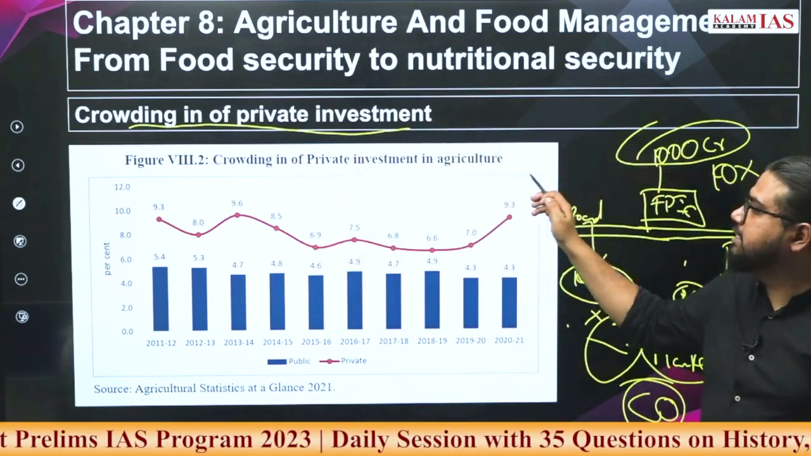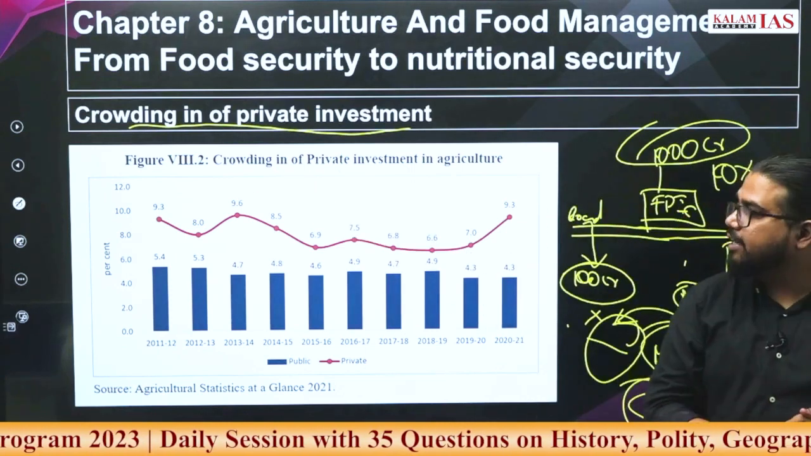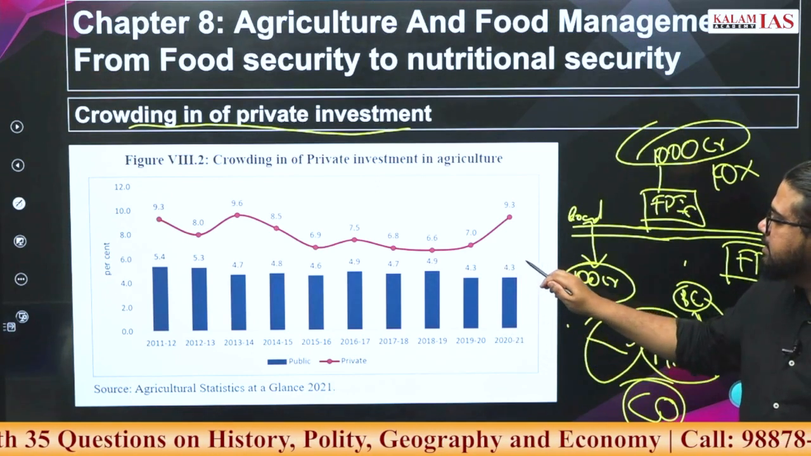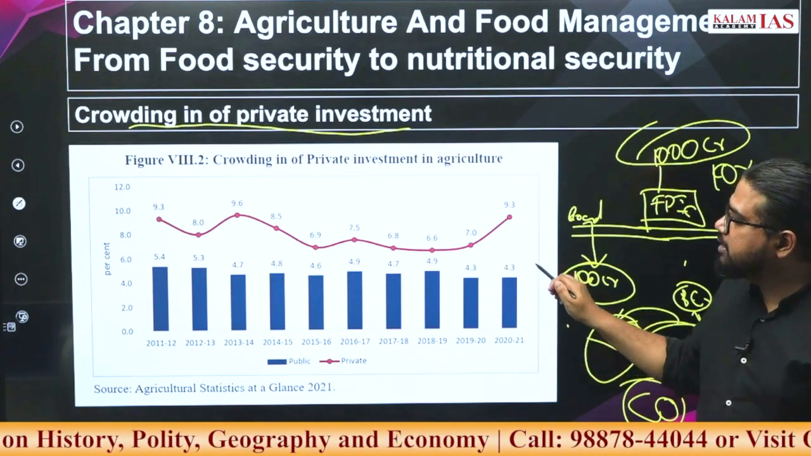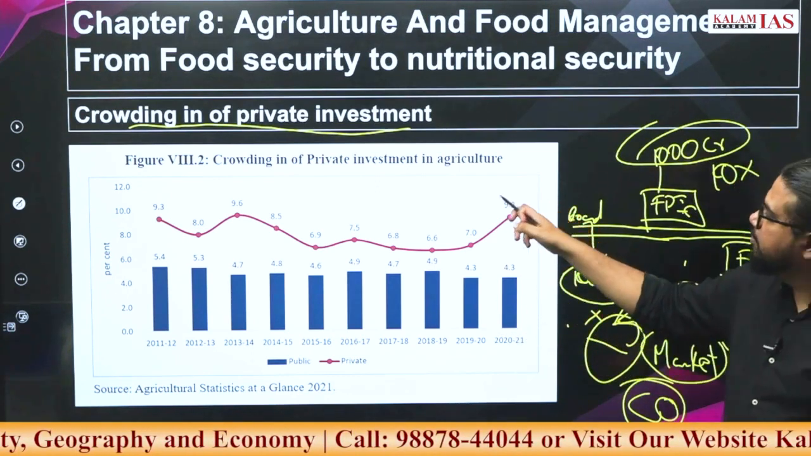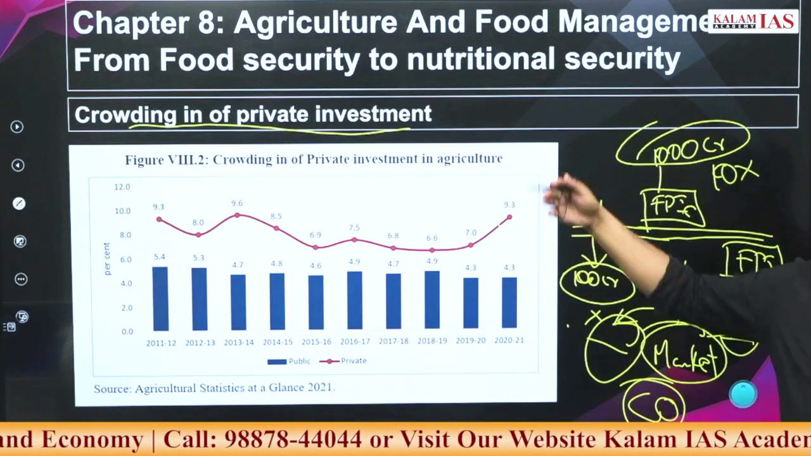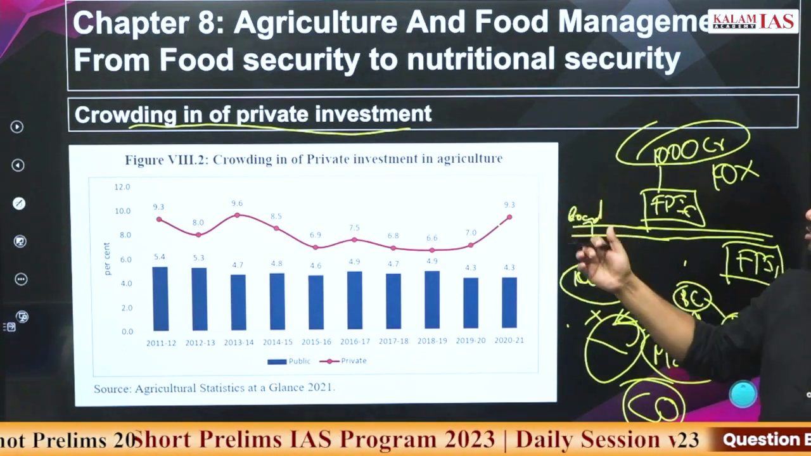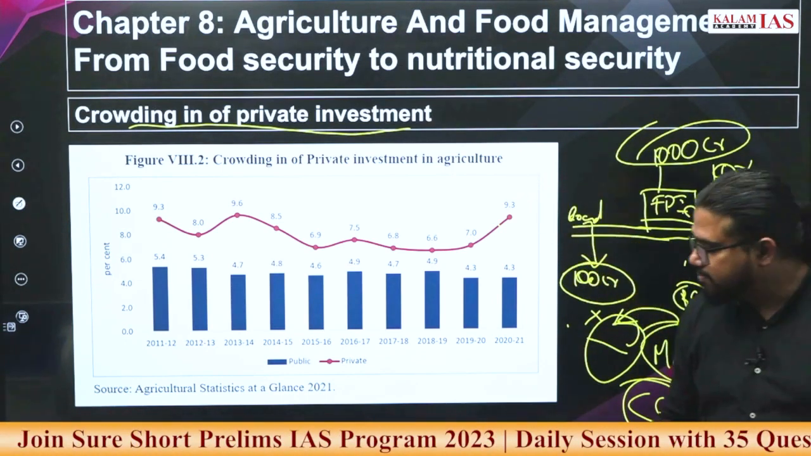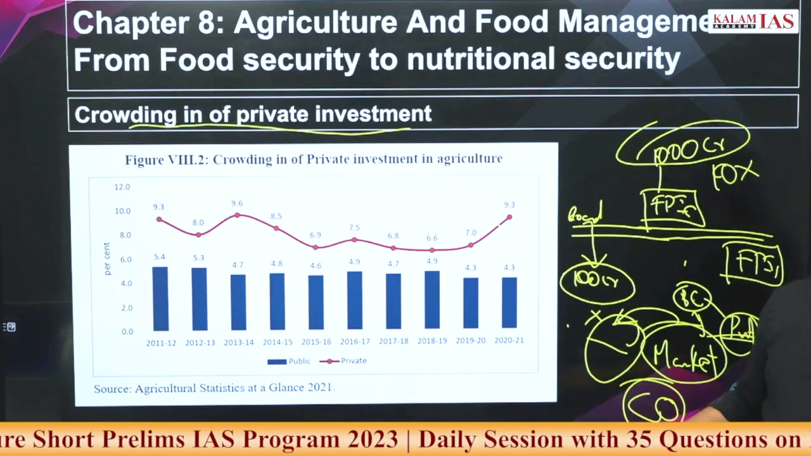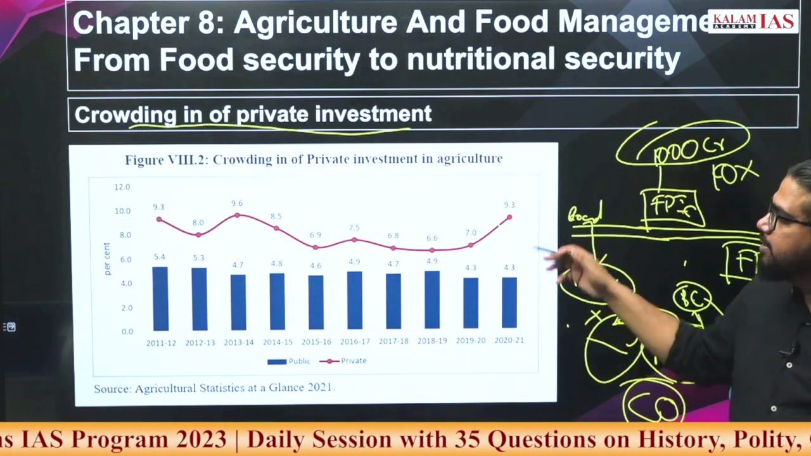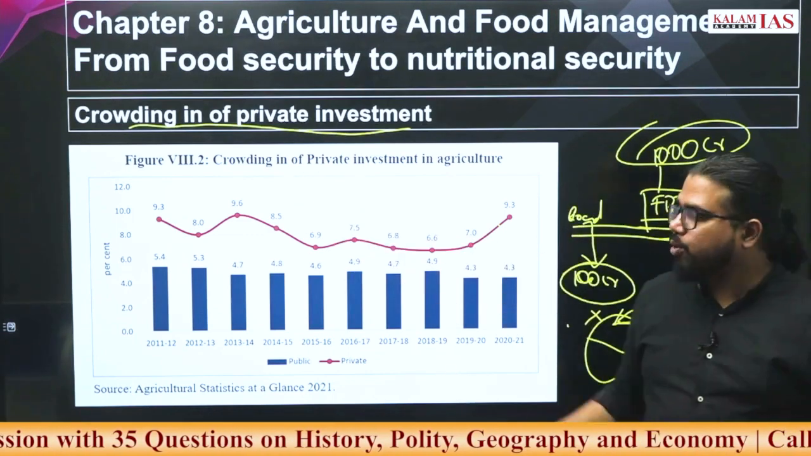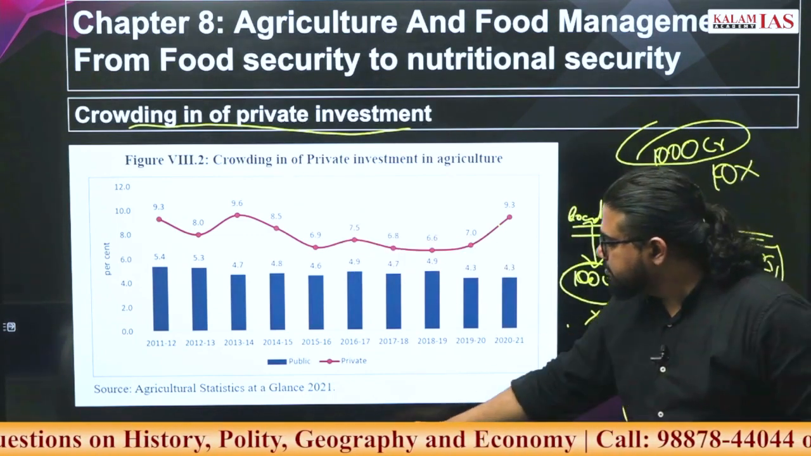In agriculture we see the phenomenon of crowding in of private investment. Even if you look at the recent data, government investment is only 4.3%, whereas private investment is more than two times that, 9.3% with respect to GDP, in the agricultural sector. Throughout, the same trend is being followed.